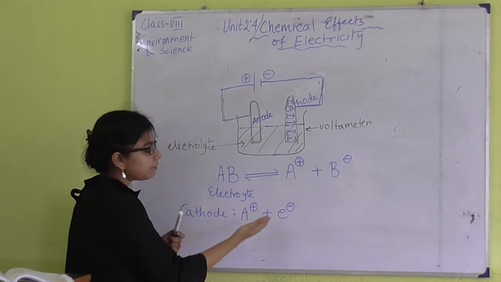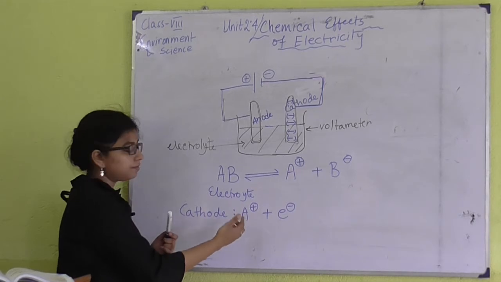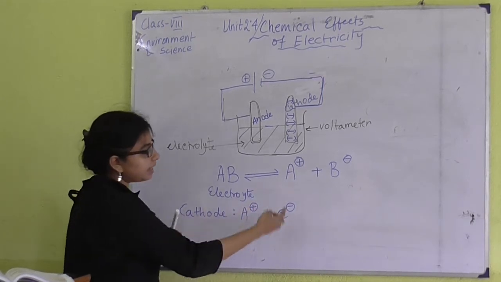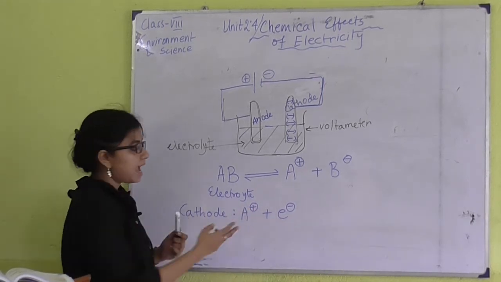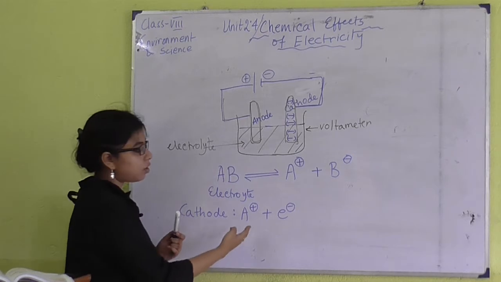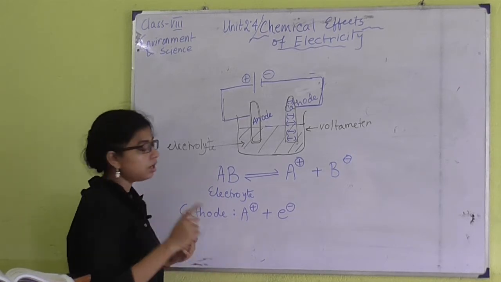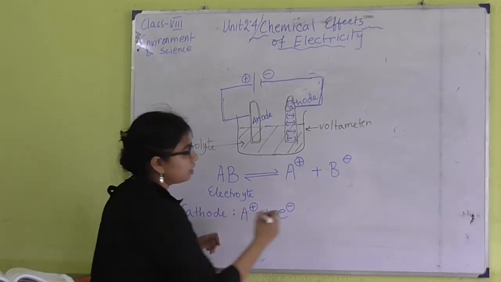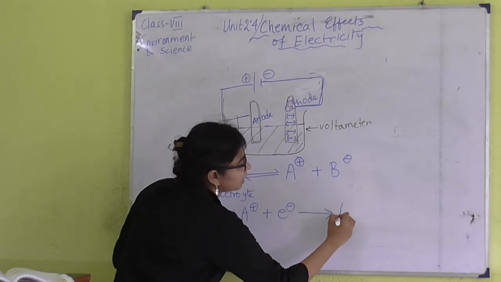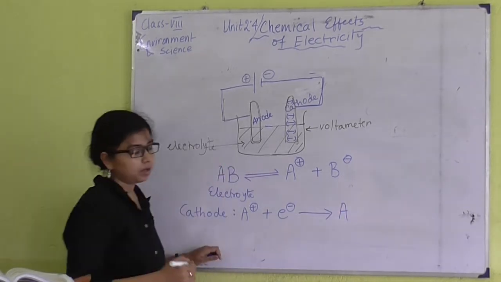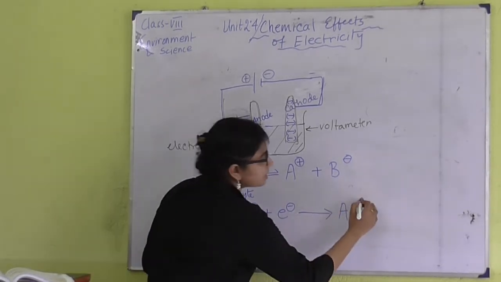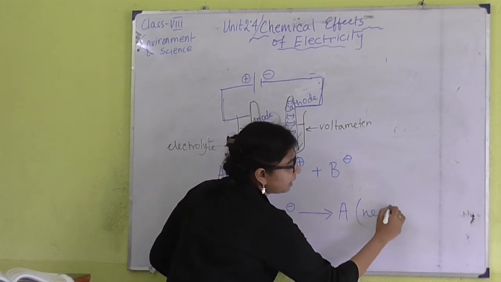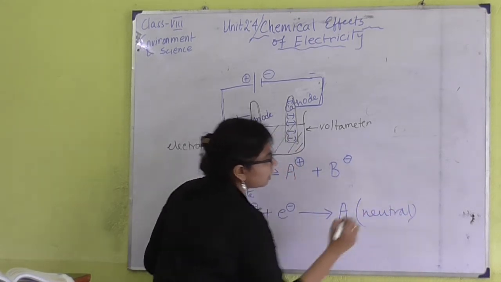If it was dipositive, that means A2 plus, then it would accept 2 electrons. As it is monopositive, it will accept one single electron to form neutral A, having no charge.